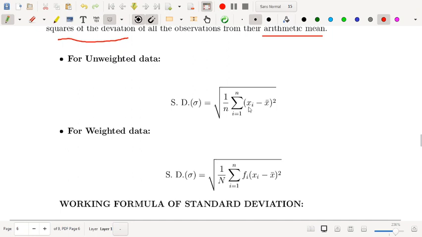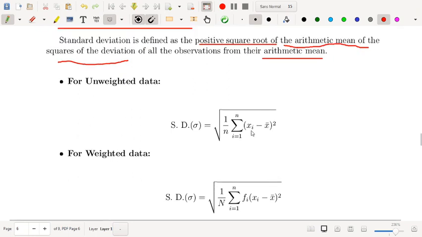You calculate the deviations about the arithmetic mean. xi minus x bar is the deviation. It measures the deviation about the arithmetic mean. Take the squares of the deviations, take the sum and divide it by the number of observations. That will give you the arithmetic mean of the squares of the deviation of all the observations from their arithmetic mean. Clear? And finally take the positive square root.